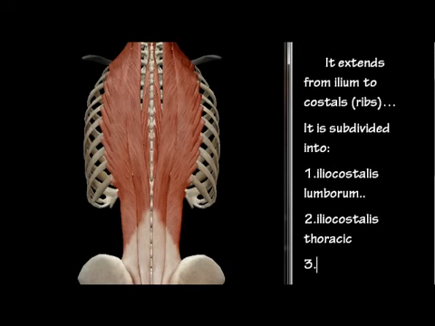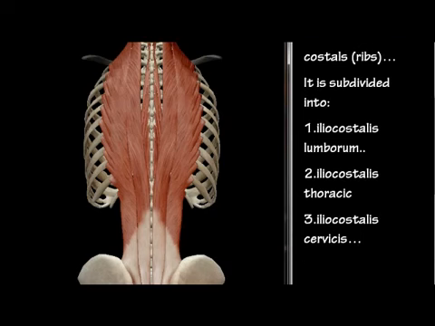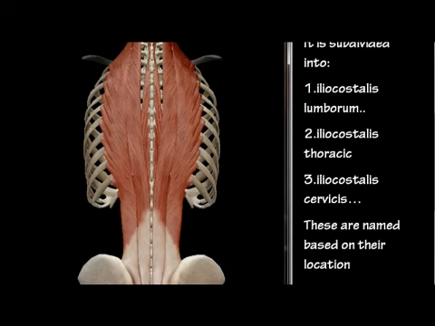First is the iliocostalis lumborum. Second one is the iliocostalis thoracis. It is also called iliocostalis dorsi. Finally, iliocostalis cervicis. They are named based on their locations.